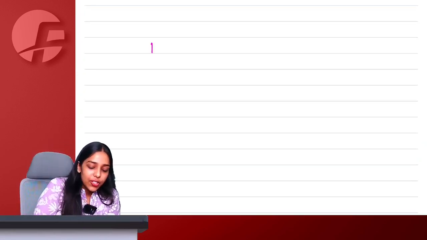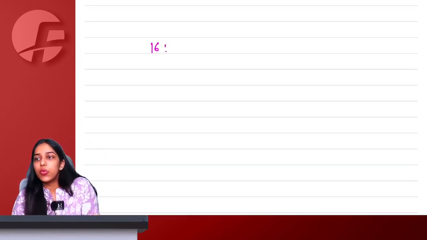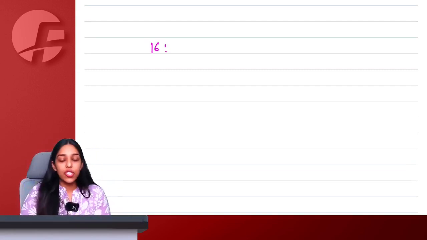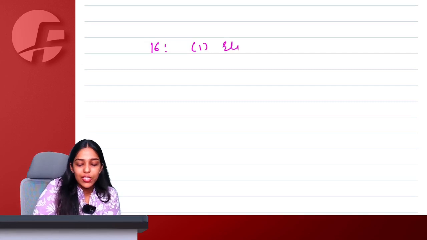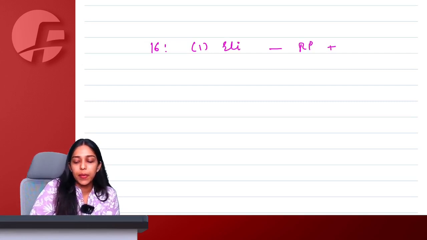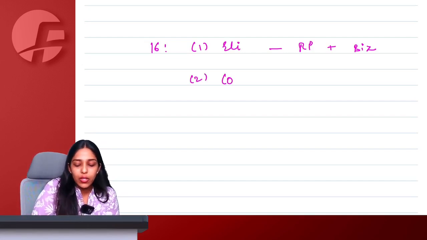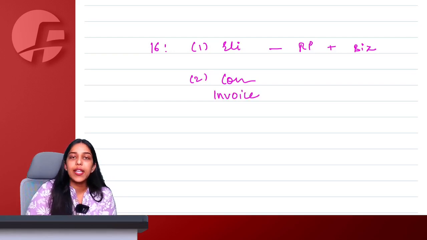Perfect, ma'am. Then Section 16. As soon as I turn sweet 16, my family starts to put conditions and restrictions on me. Section 16. 16.1 talks about eligibility. I have to be a registered person plus whatever I'm doing has to be in the course or furtherance of business. 16.2 talks about conditions. Conditions, ma'am, first is I should be having an invoice or a valid tax paying document.